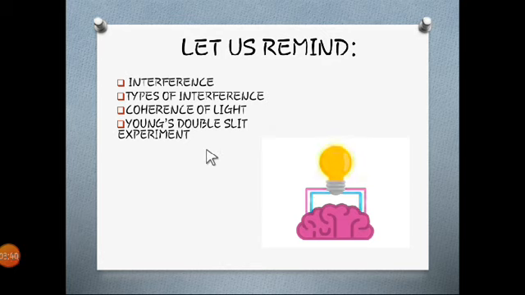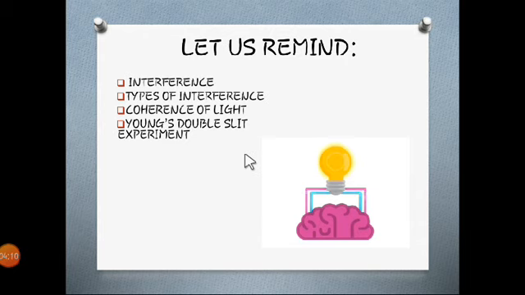we are moving towards today's lecture. To move forward, we have to remind some terms from the previous lecture: constructive, bright fringes, amplitude, intensity, and the relation between them.